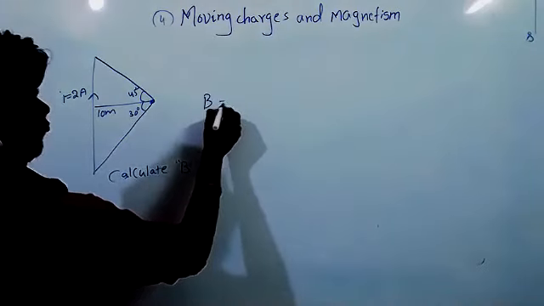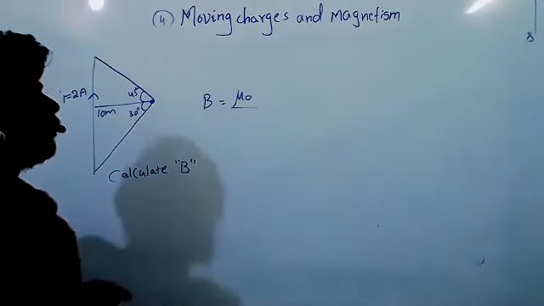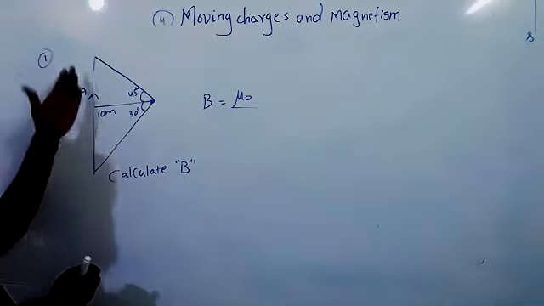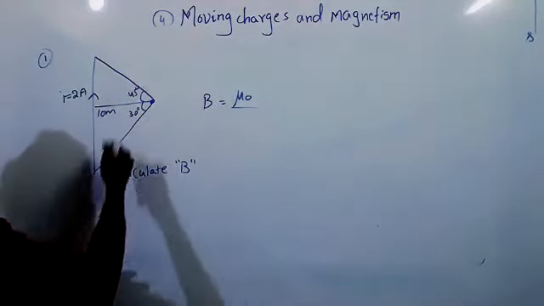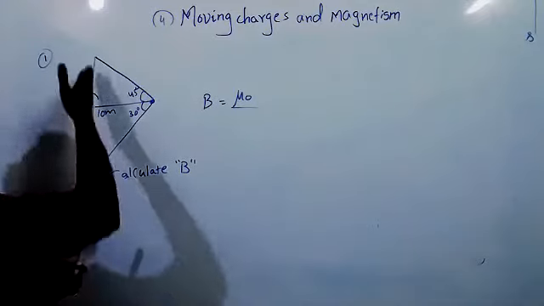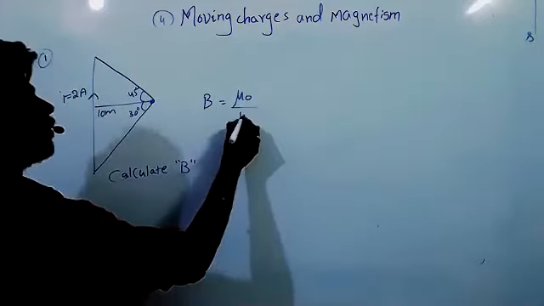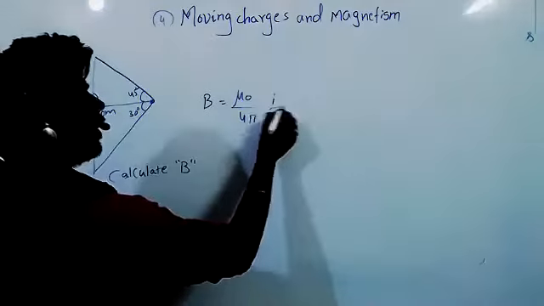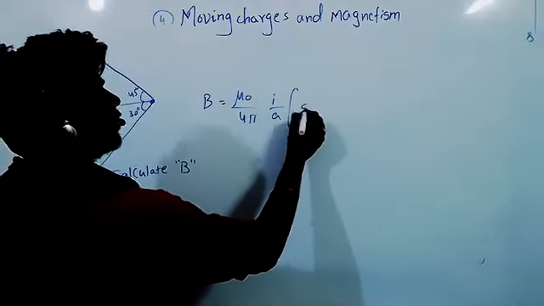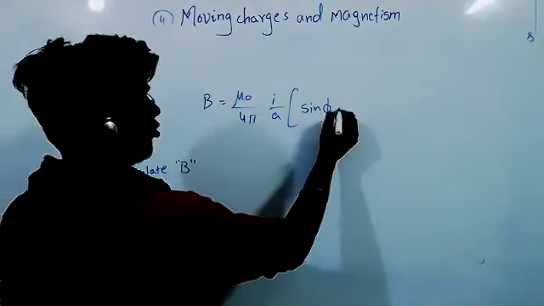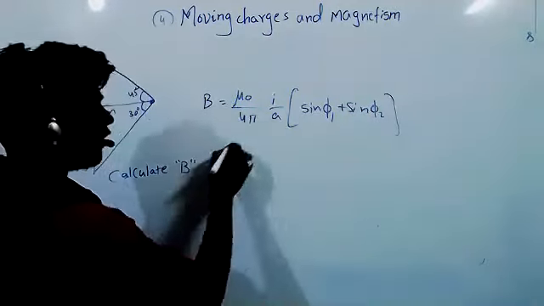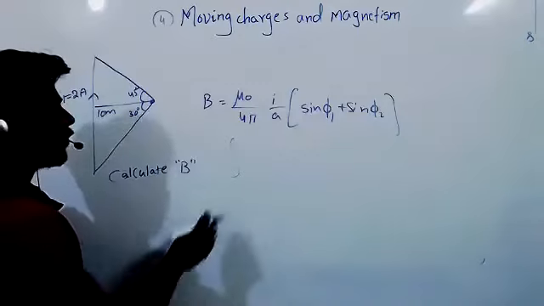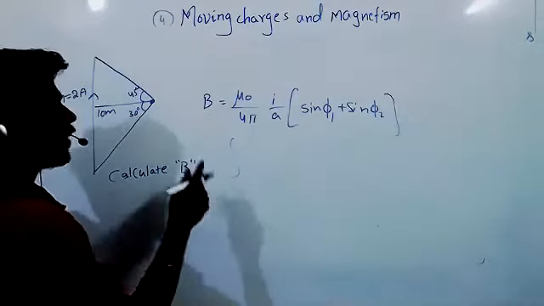So what formula do we have to use? dB is equal to mu by 4 pi, we have to use dB. Which wire is it? Finite wire, right? They have given theta 1, pi 1, pi 2, and it is the wire we are seeing. So B equals mu naught by 4 pi, I by A, into sine pi 1 plus sine pi 2. If they have given like this, first we have to calculate for a small element, after that we have to integrate.